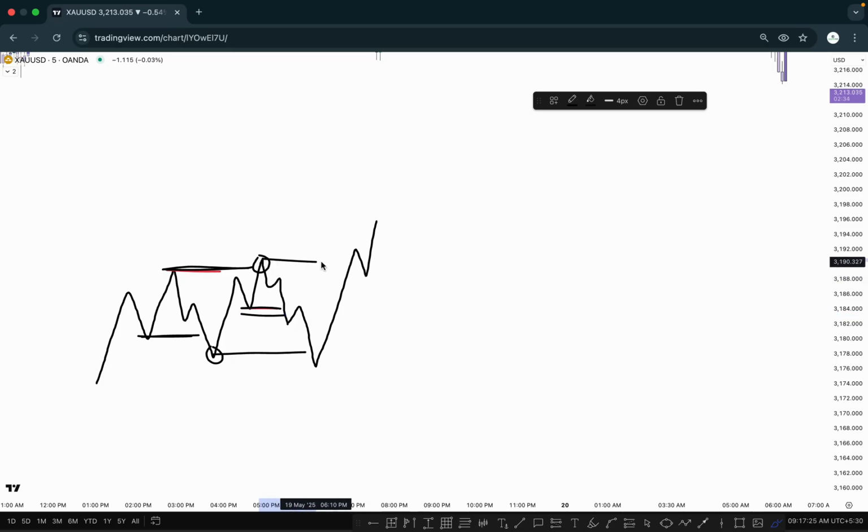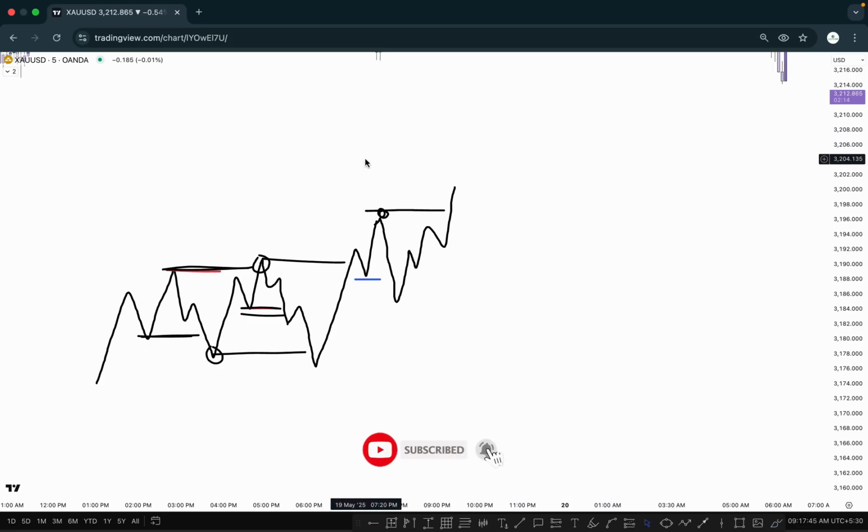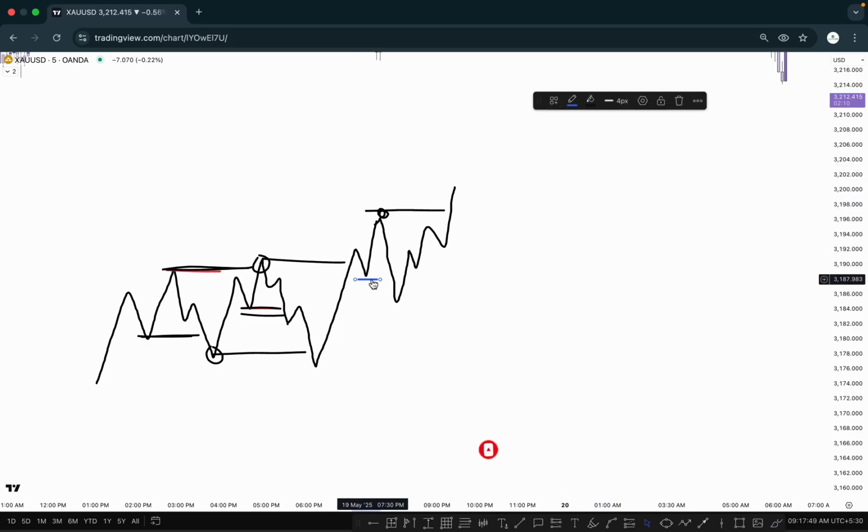Again, the market breaks this structure, and after that, the market tries to go higher. The market takes out the first pullback here, and then the market tries to go higher. So this point becomes our previous swing higher high, this one is called the break of structure, and this point becomes our inducement. So what is this one? Is this a major inducement or minor inducement? Ask yourself. This is our major inducement.